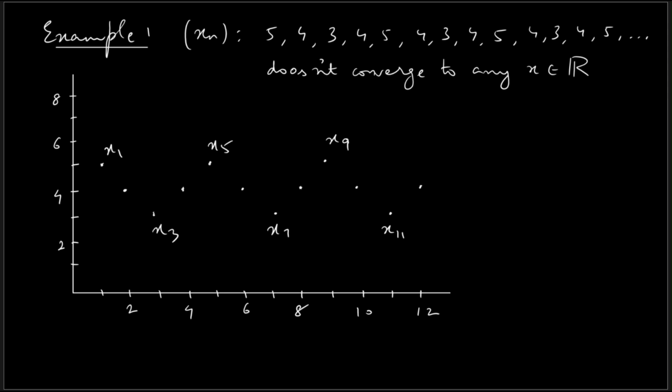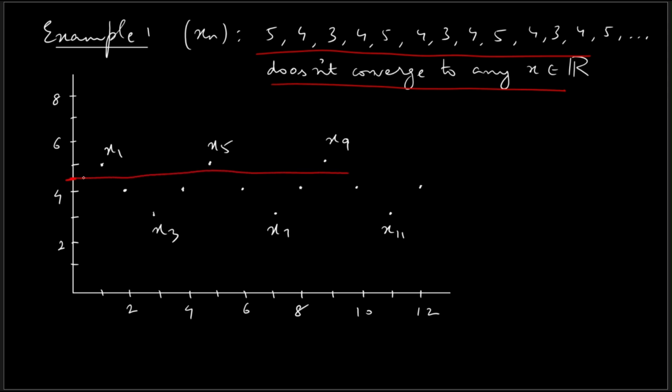Now let us see this sequence 5, 4, 3, 4, 5 and so on. I say that this sequence doesn't converge to any real number. Let us try to understand using an example. If I consider the point 4.5 and draw a band which is very narrow, then I can see that none of the terms of the sequence is going to lie inside this band. So this 4.5 is rejected.